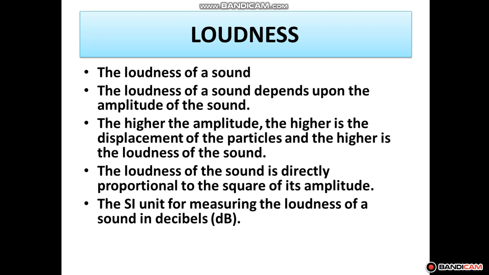It is measured accurately by the amplitude of vibration of the sound source. Loudness of sound is directly proportional to the square of the amplitude of vibration producing the sound. For example, if the amplitude becomes twice, the loudness increases 4 times. When you strike a drum softly, its skin vibrates with a smaller amplitude and a soft sound is produced. When you strike the drum harder, its skin vibrates with greater amplitude and a louder sound is produced.